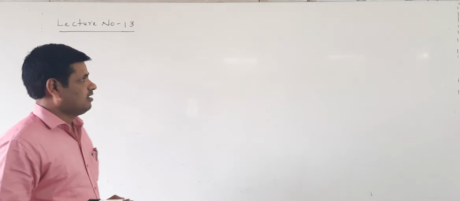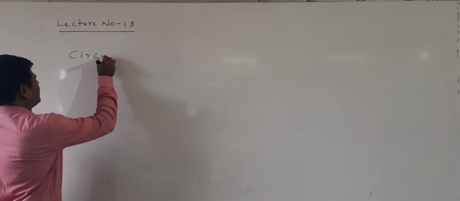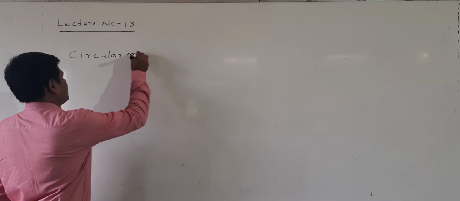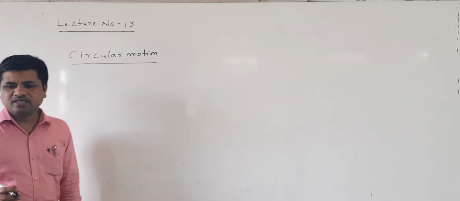Today we will discuss a new concept called circular motion. What is circular motion?